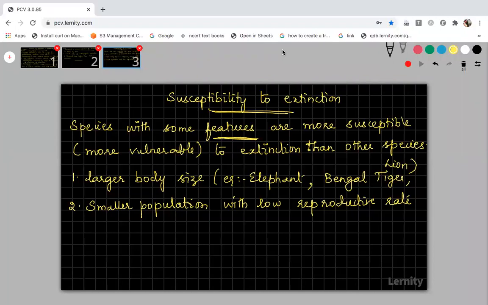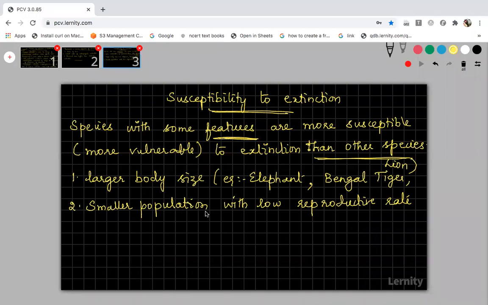Why I am telling BMR here is, when the body size of an organism is bigger, the BMR is comparatively low. I am not saying extremely low. It is comparatively low, that's why I added 'than other species' here. Don't think that an organism with a larger body size will immediately go extinct. They have high chances of entering into extinction when compared to other species. That's it.